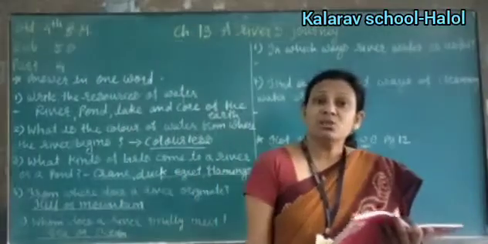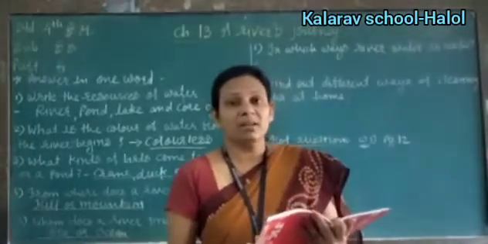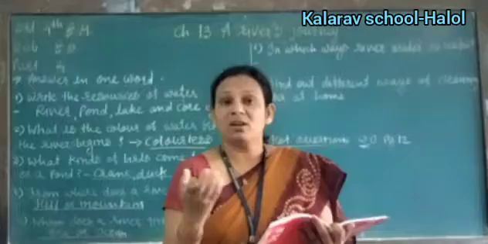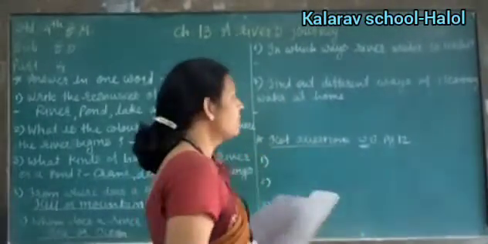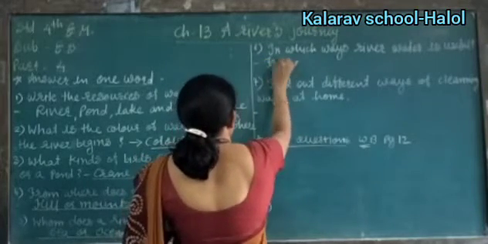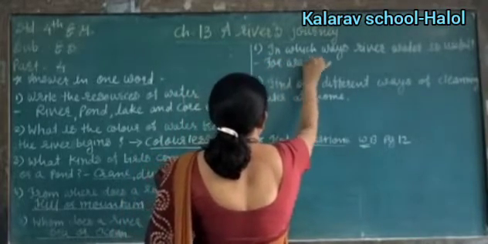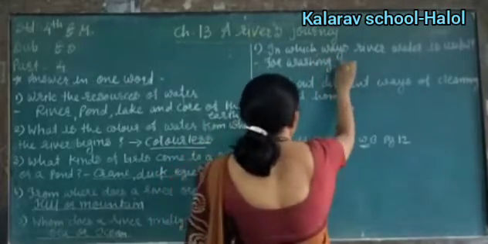Okay. Sixth number, in which ways is river water useful? Now what is the usefulness of the river water? We use the river water for drinking, washing clothes, for irrigation, for farming, right? So many ways we use the river water. Okay. Now here we write for washing, then bathing.